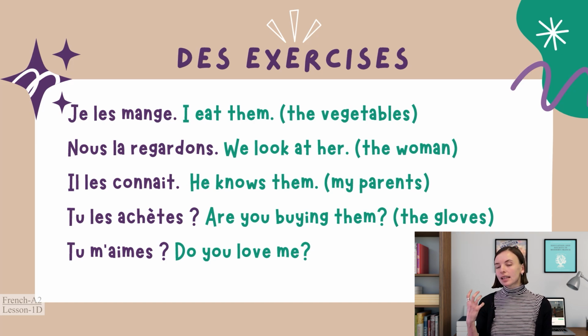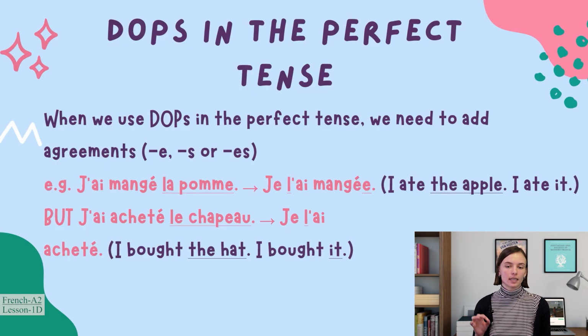Now, things get a little bit more complicated when we use direct object pronouns in the perfect tense. For these, we need to agree the past participle with the direct object. Let's have a look at what that means. So if your direct object is feminine, you add E. If the direct object is masculine plural, you add S. And if it's feminine plural, you add ES.